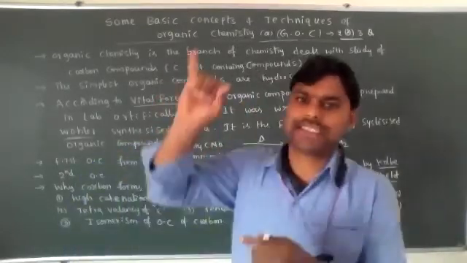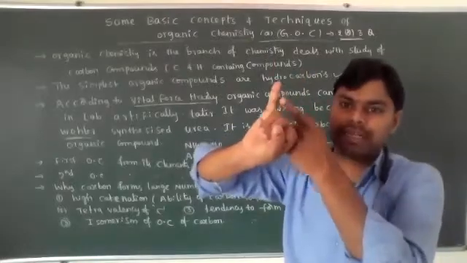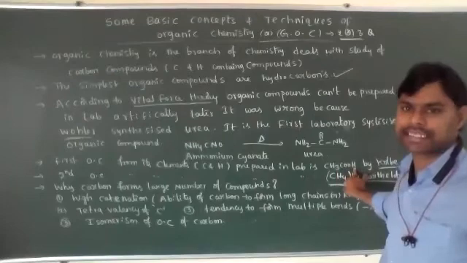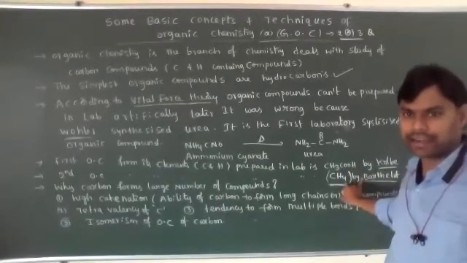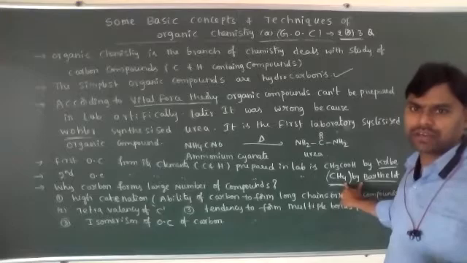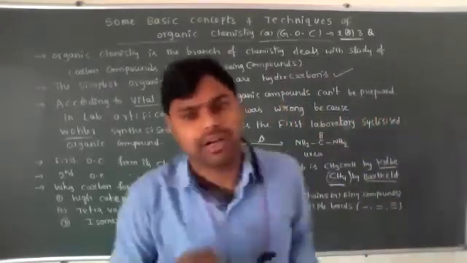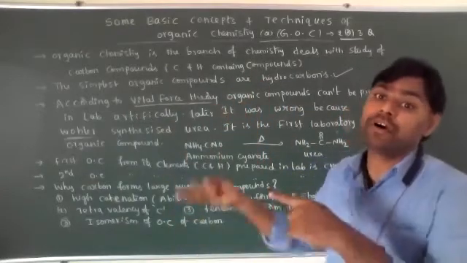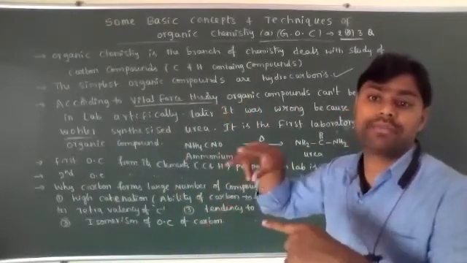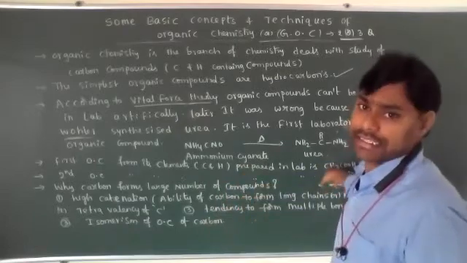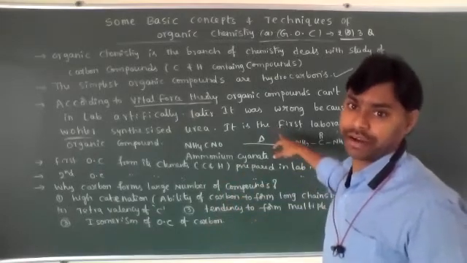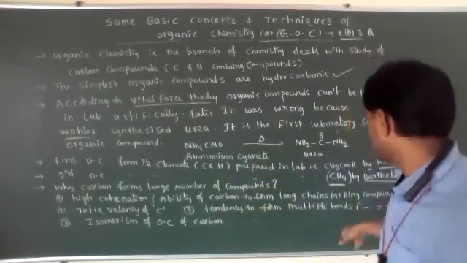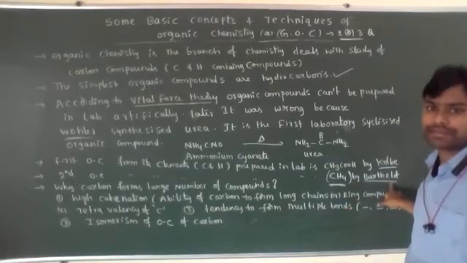So the sequence: if they ask the first synthesized organic compound, the answer is urea. Second synthesized organic compound, acetic acid. Third synthesized organic compound, methane. So remember 1, 2, 3 only. Now if the same question is asked in another way: the first synthesized organic compound from its elements, from carbon and hydrogen, is acetic acid, not urea. The second synthesized from its elements is methane, by Berthelot.